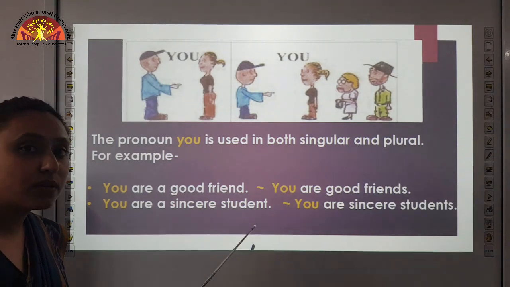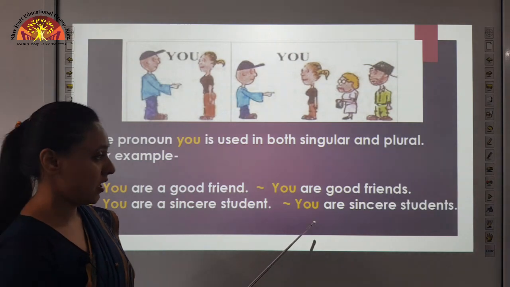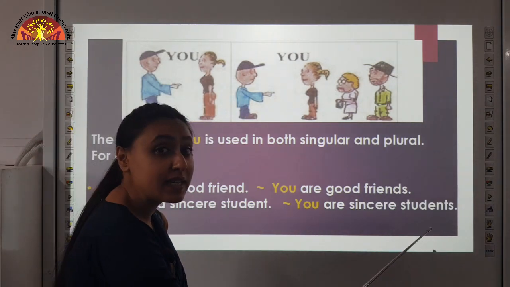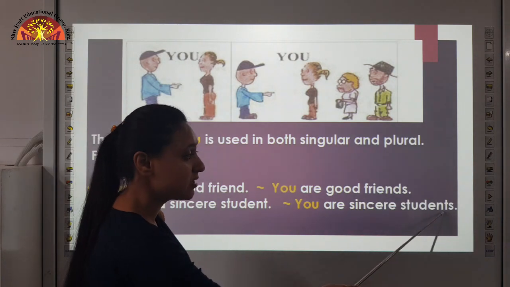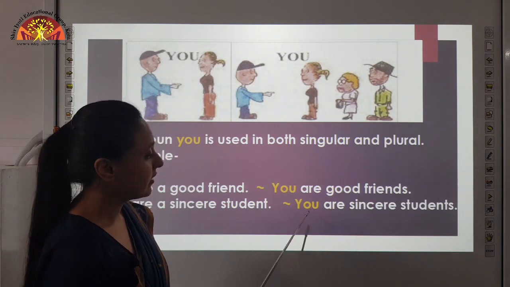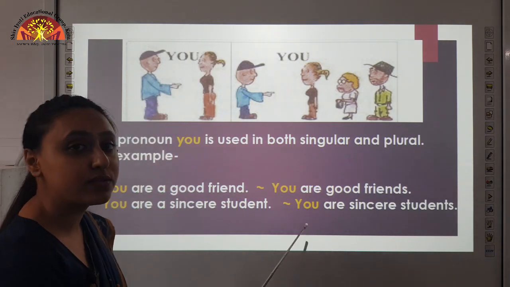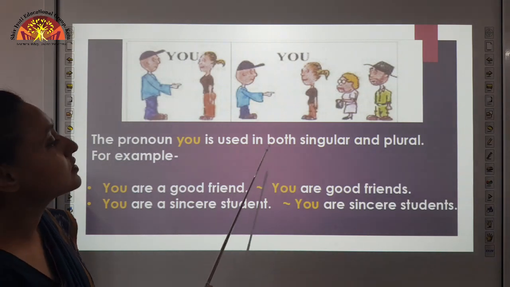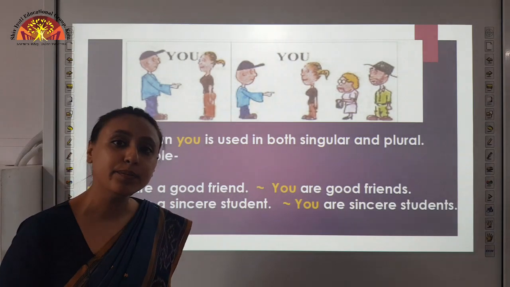Here we are talking about a single student, and in the next sentence, you are sincere students. Here we use s, so it is the plural form of student. So, in both sentences we are using you. So, what you learned is that you is used in both singular and plural.